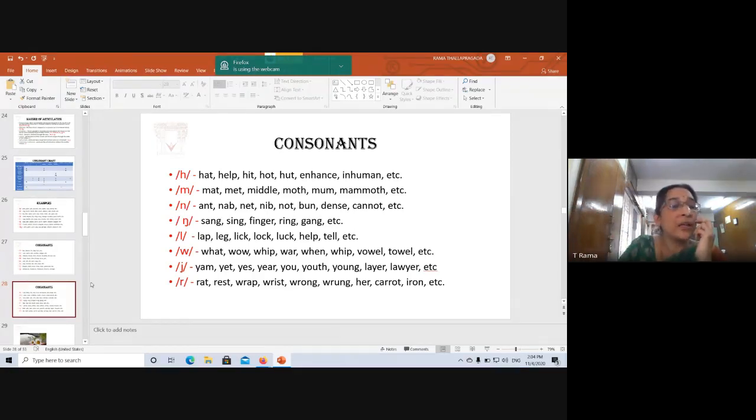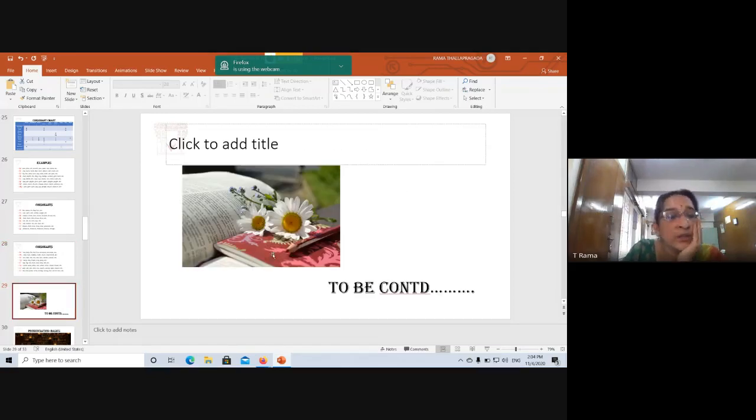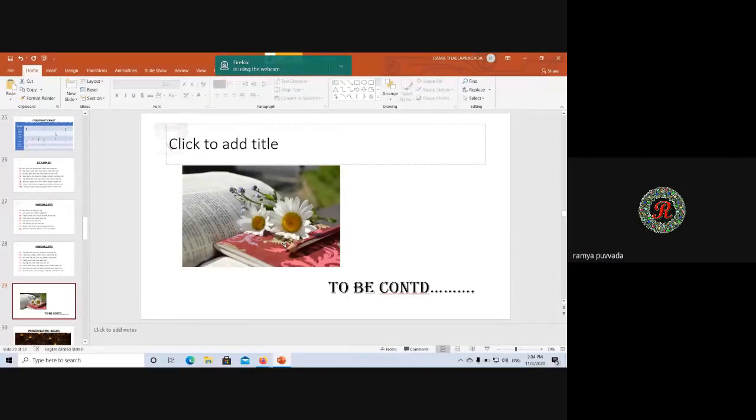So these are the consonant sounds. We will continue in the next class. If you have any questions now, you can ask me quickly. No questions for me.